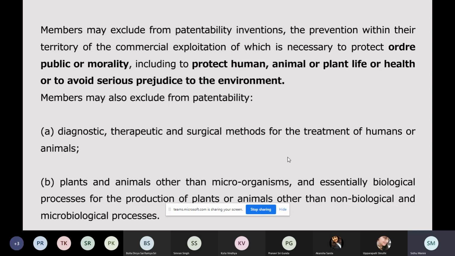Non-biological and microbiological processes are exempted because the words other than are used here. Why? Because non-biological means some person has put their intellect and mind into creating something which is not naturally occurring. And microbiological processes because microorganisms are also excluded in the first line because microorganisms are eligible to be patented. Why? Because they are also created by human intervention. So a naturally occurring process will not be patented, but something which has been created by human mind, you can get it patented. This is the option that TRIPS provides to countries.